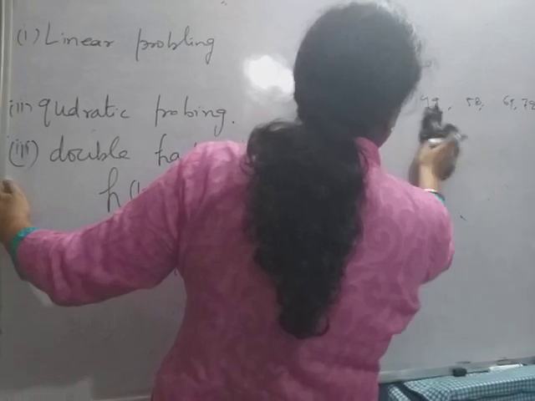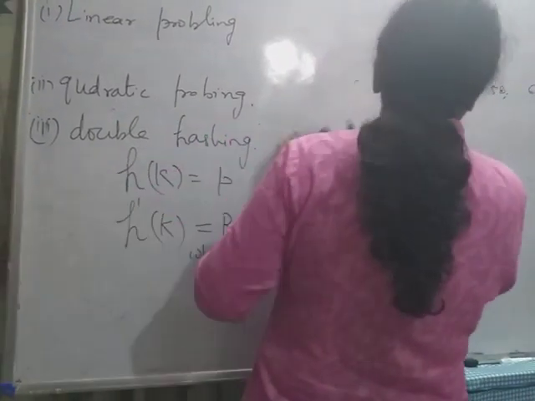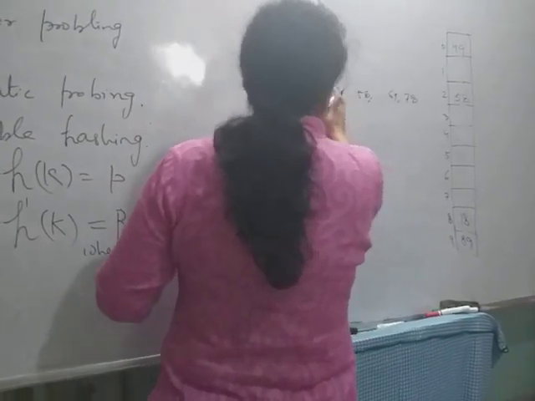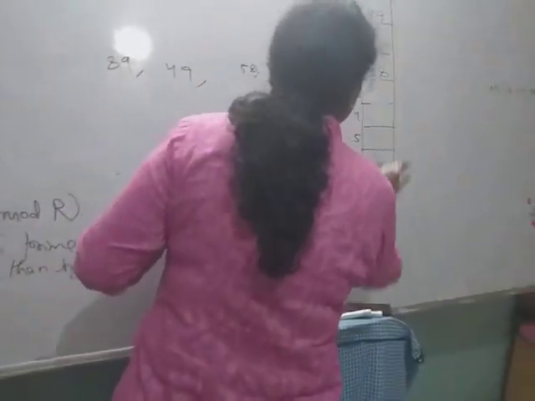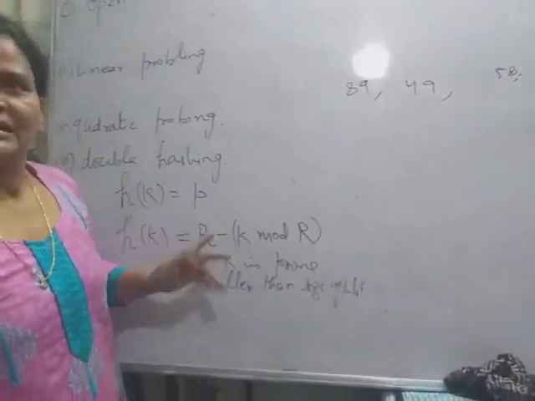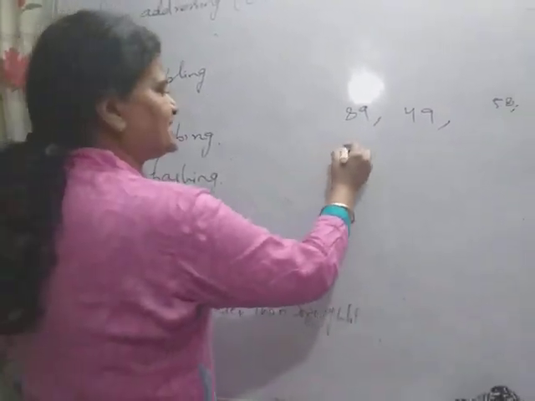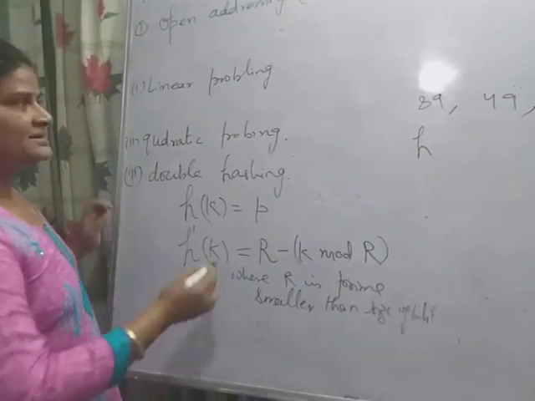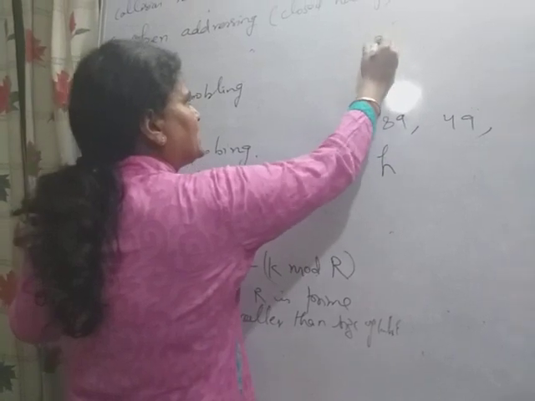So suppose 89, 49, the same set of data I want to store, now using double hashing. So first H(89). Here R will be selected. For this example I am taking R as 7.